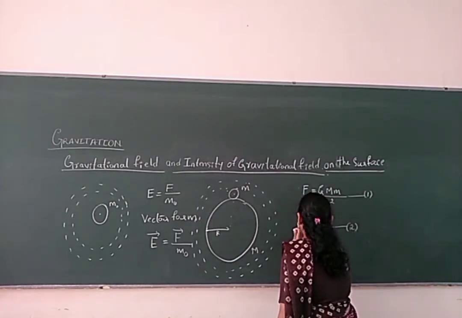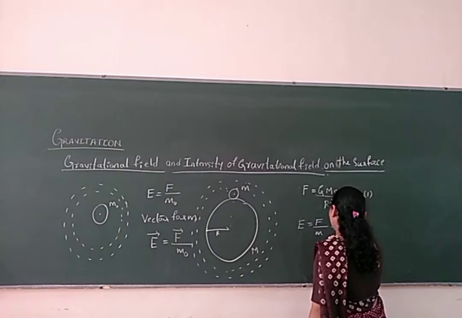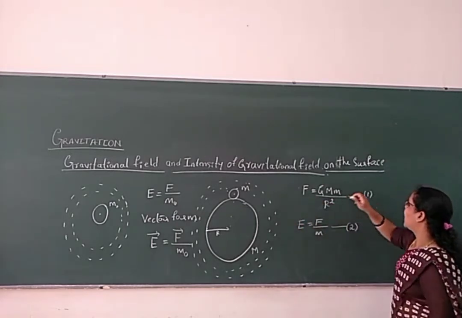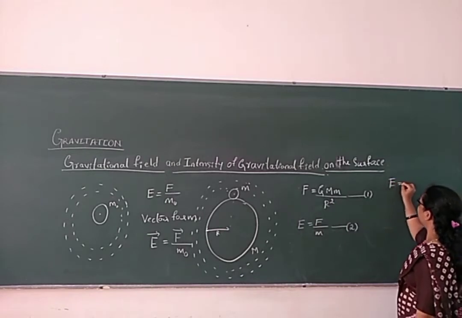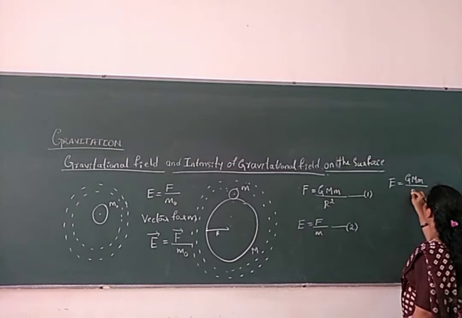Now, the intensity of gravitational field is equation number 2. Then substitute the F value in E is equal to F by m. F is the force of attraction, G M m by r square.